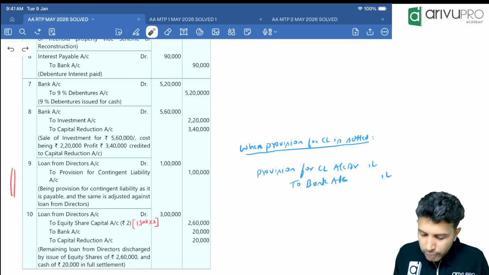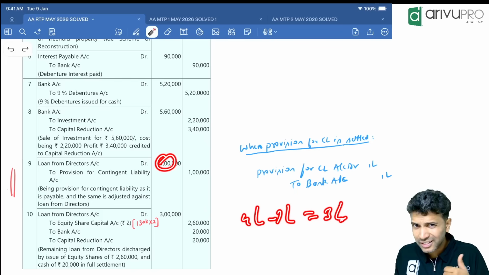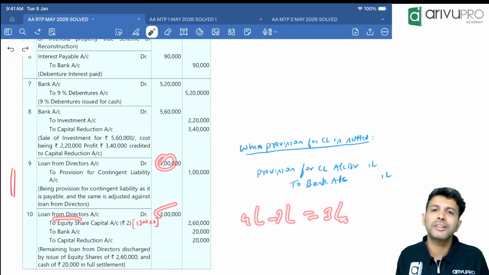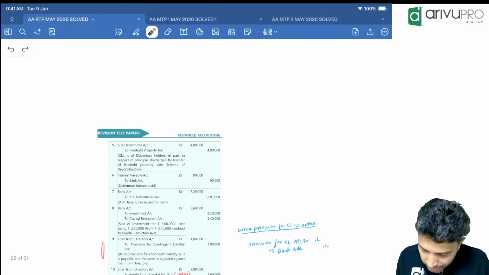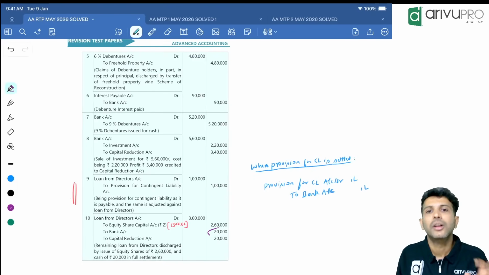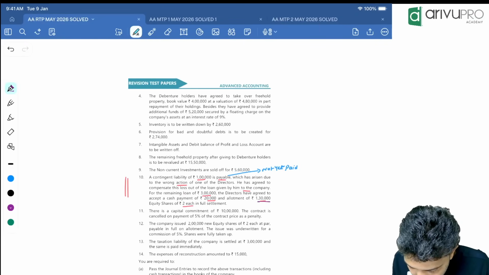Now, loan from director's value initially was 4 lakh. Now you debited by 1 lakh, which means its balance became 3 lakh. Are you keeping this idle or did you settle? You settled. So what is the journal entry? Loan from director's account debit 3 lakh. How did you settle? You paid cash 20. So to cash or bank 20,000. Remaining, you gave some shares. How many shares did we give? 1,30,000 shares of 2 each.